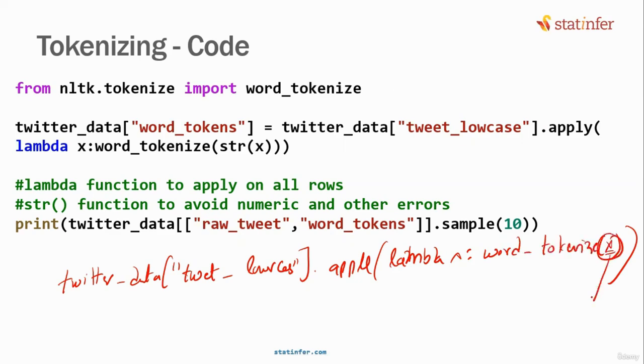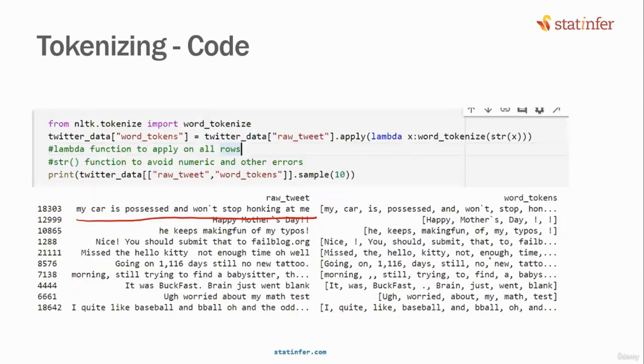To be on the safe side, do we write x directly, or what do we need to write in the place of x? String value of x. Why is that necessary? Maybe if there is some numerical data, this word tokenize may not work on it. So string value. The output is: my car is possessed. Basically this is the input, and this will be the output.